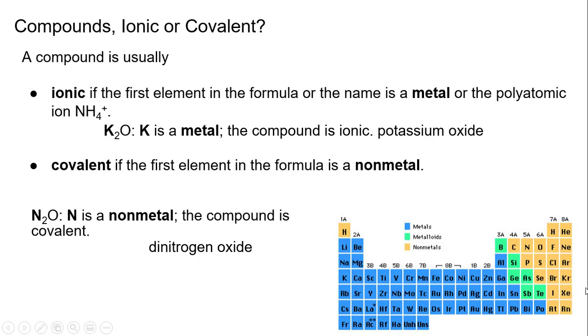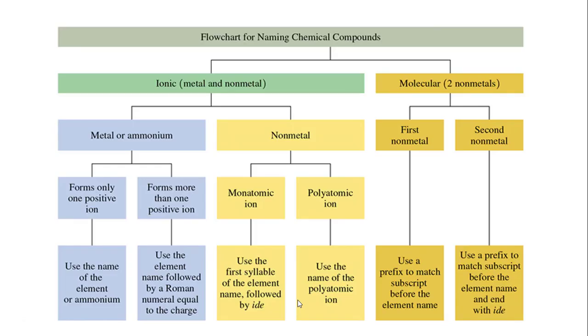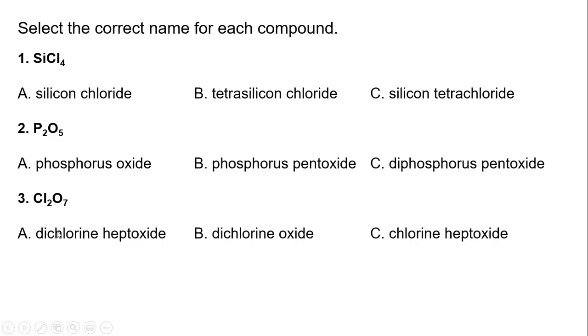If you have first element here, second element here, then you use covalent, which has prefixes. Here's the naming chart. So molecular: first metal, non-metal, use a prefix. Second non-metal, use a prefix and an "ide." And then ionics have here how to tell you which was which. All right, so let's do some practice. This is silicon.